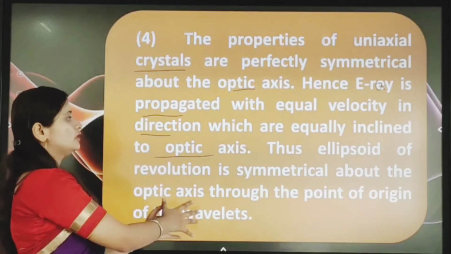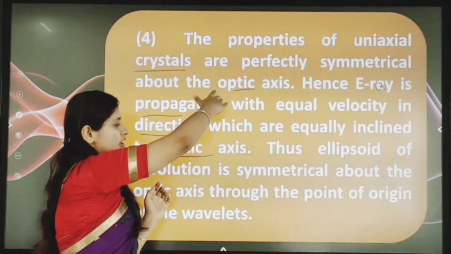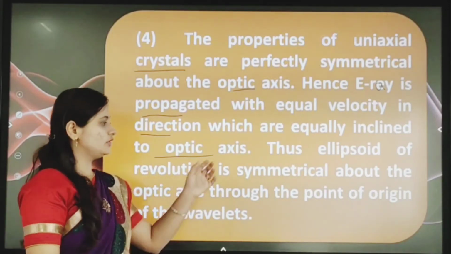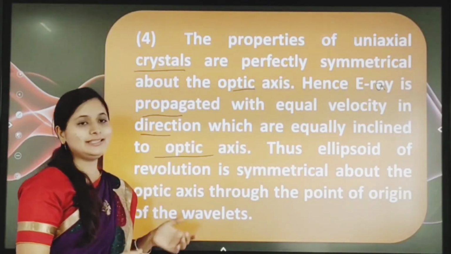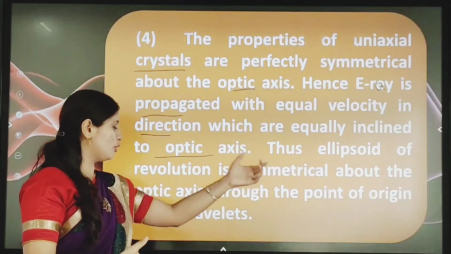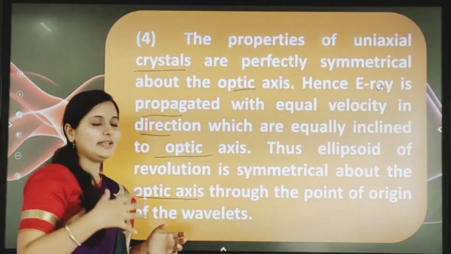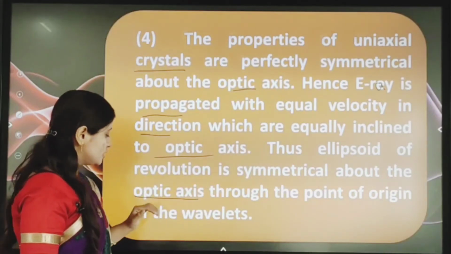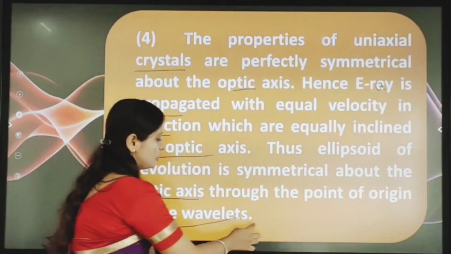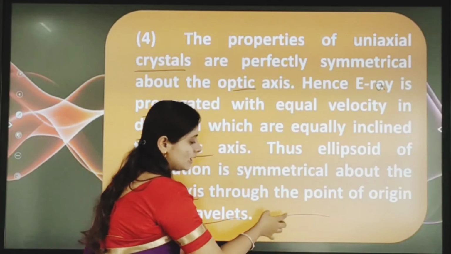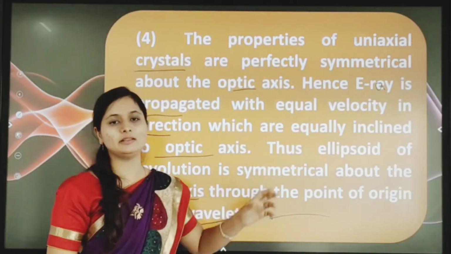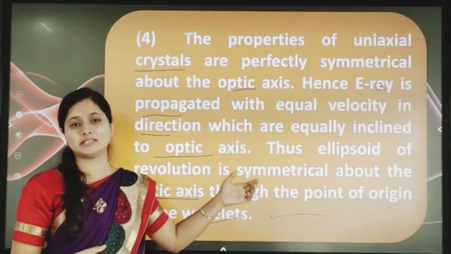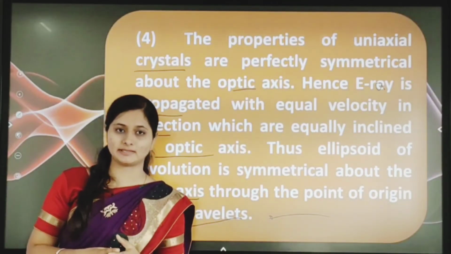So we can conclude from this explanation that our E ray is ellipsoidal, and the ellipsoid of revolution is symmetric about the optic axis. Whatever wavelet starts from the point of origin will be ellipsoidal, having the same symmetry about the optic axis.